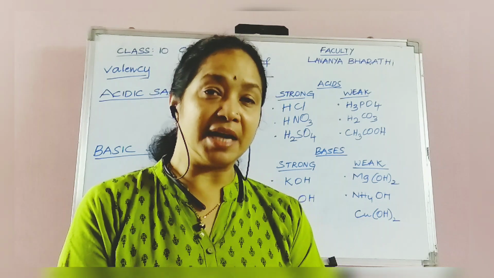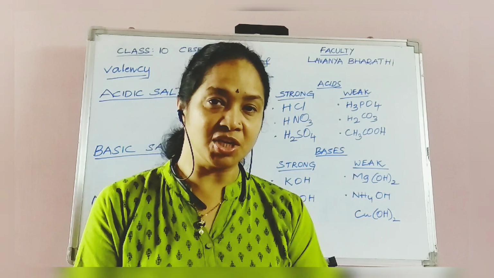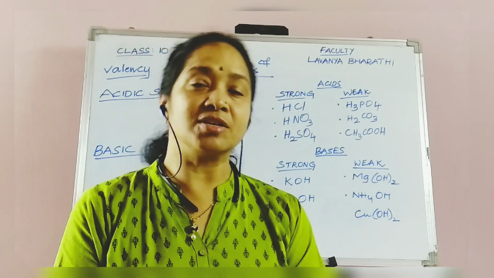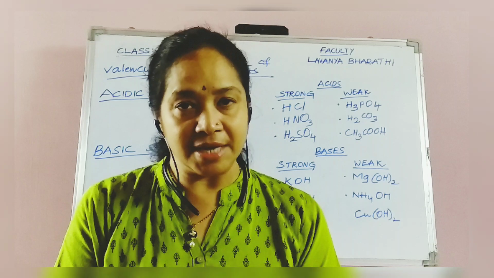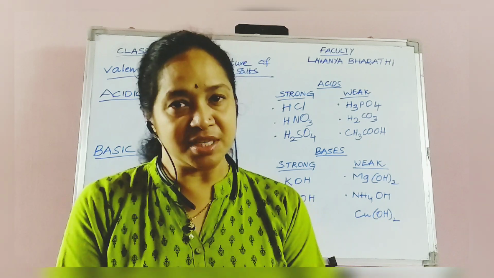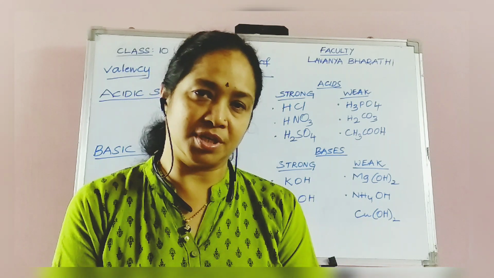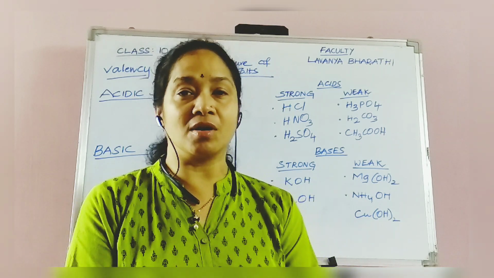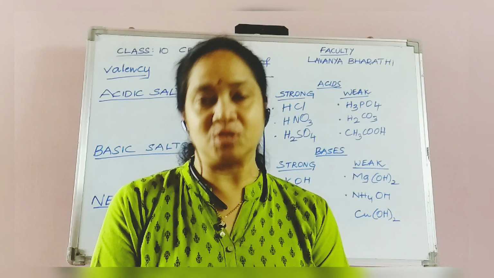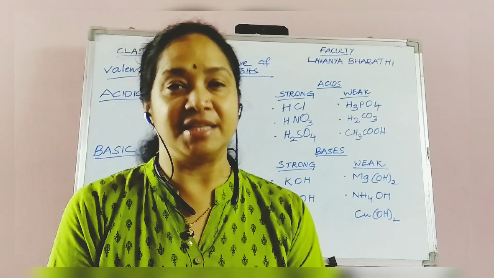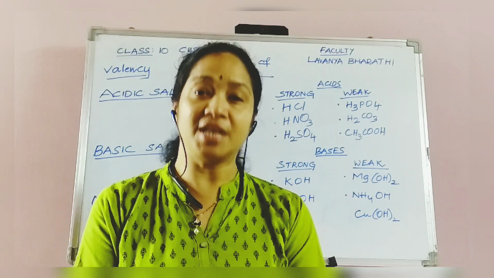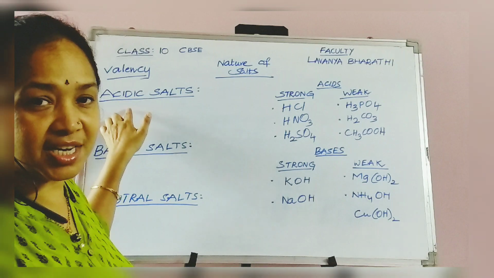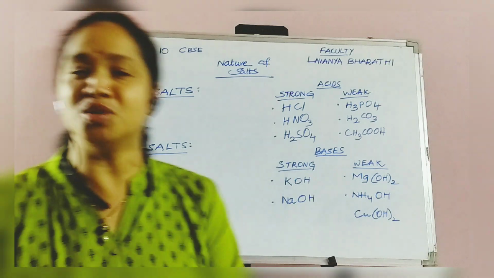But again, depending on the pH, you know about the pH. pH is a measure of hydrogen ion concentration, and it also tells you whether a chemical substance is acidic or basic or neutral. So the pH scale is used in categorizing these salts into three different types, as I have written on the board. Here you can see acidic salts, basic salts and neutral salts.